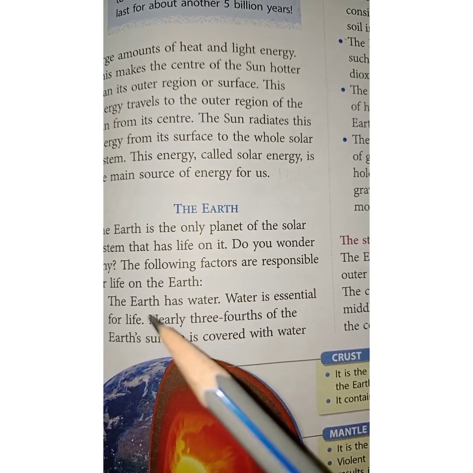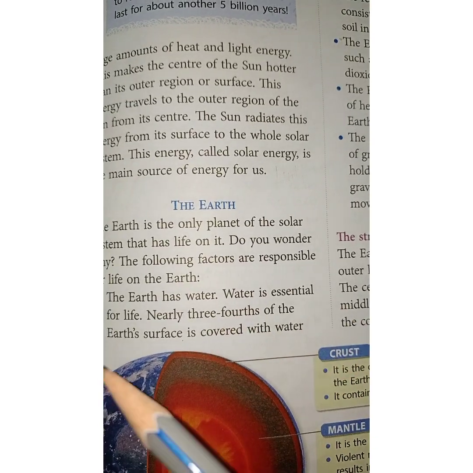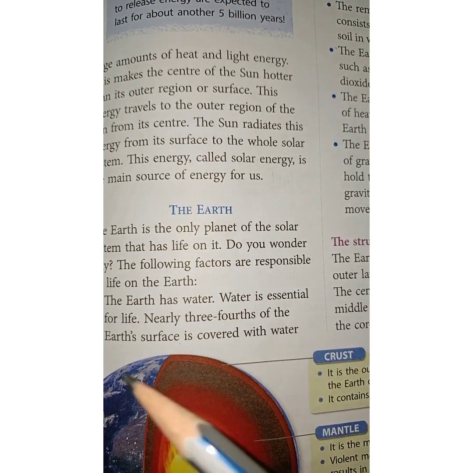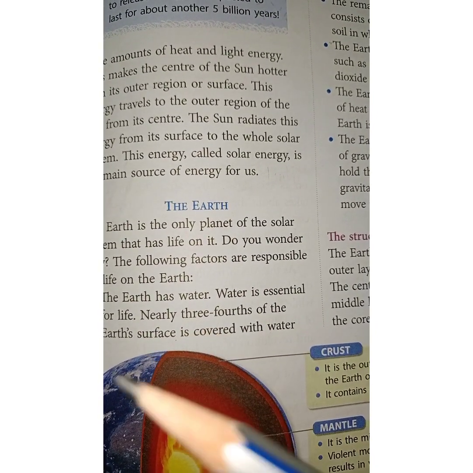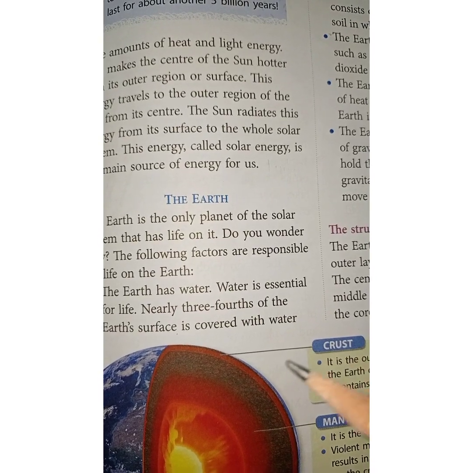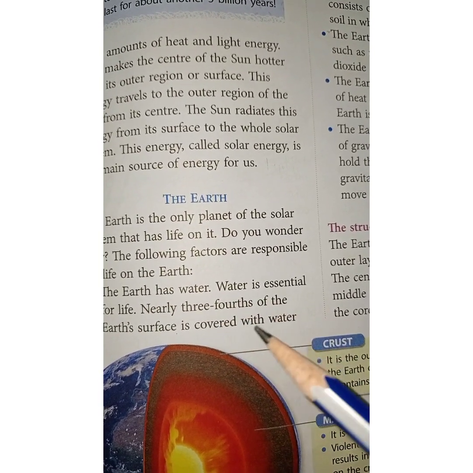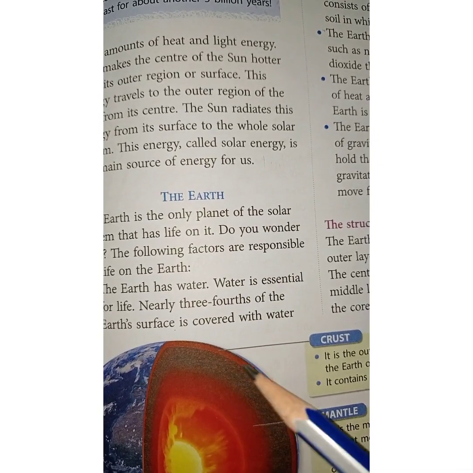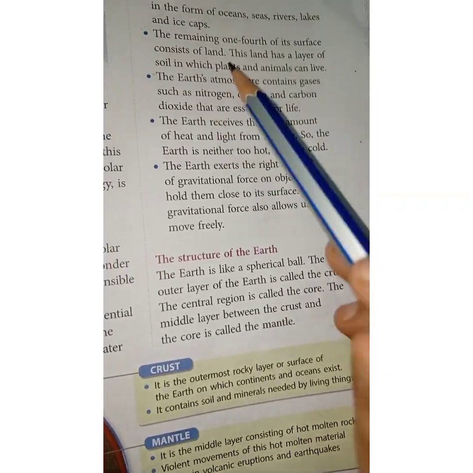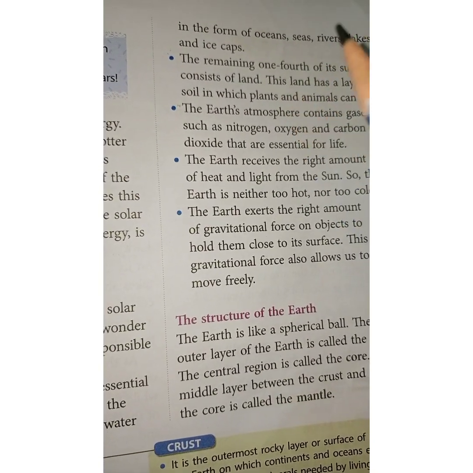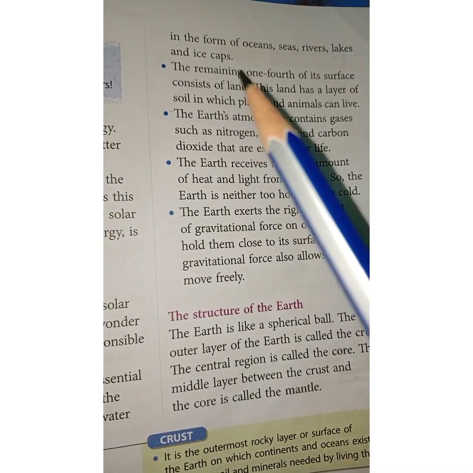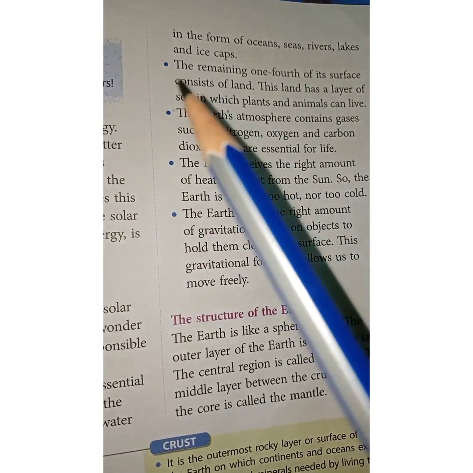The Earth has water. Water is essential for life. Nearly 3/4 of the Earth's surface is covered with water. We cannot imagine our life without water, as water is very essential for our life. So nearly 3/4 of the Earth's surface is covered with only water. It is in the form of oceans, seas, rivers, lakes and ice caps.